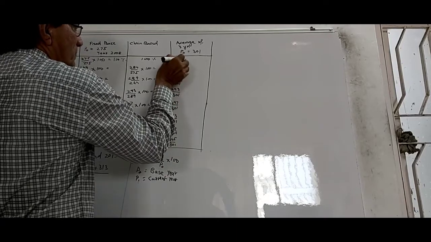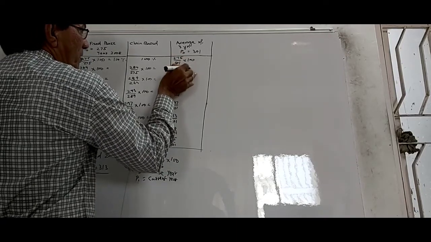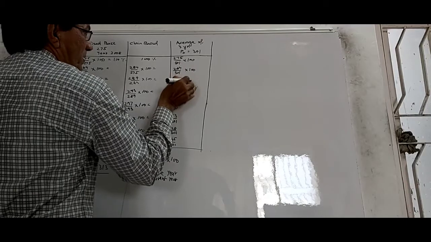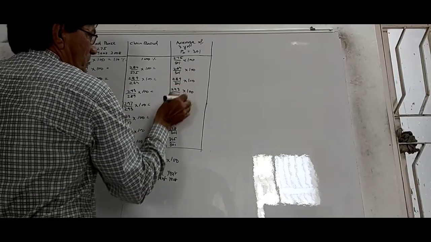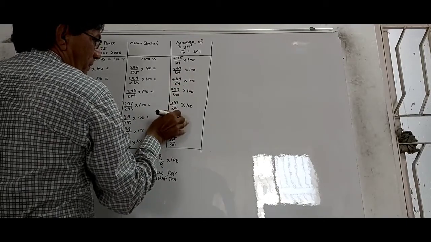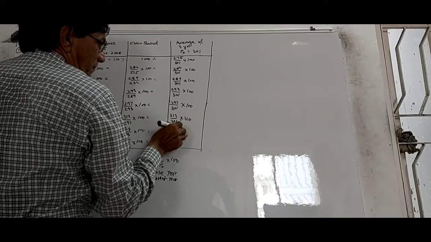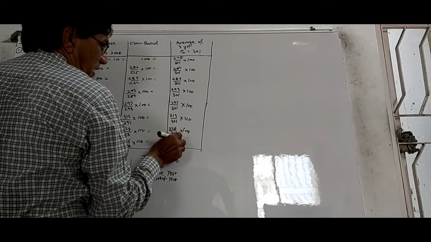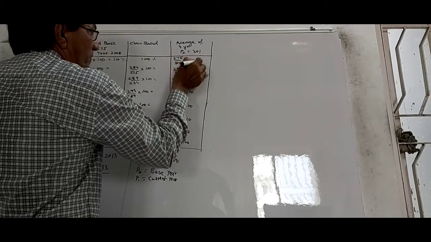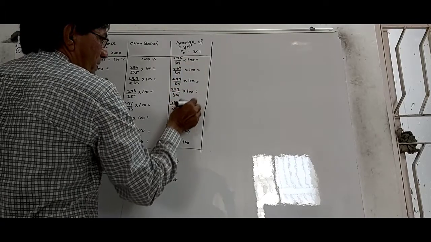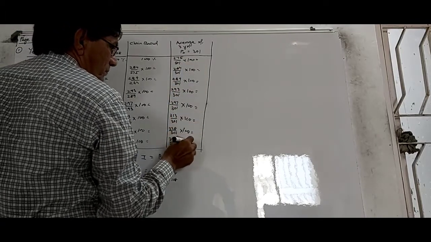Of course, each multiplied with 100, and whatever value you get.